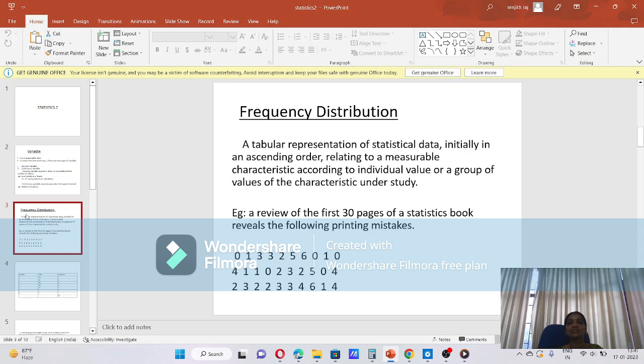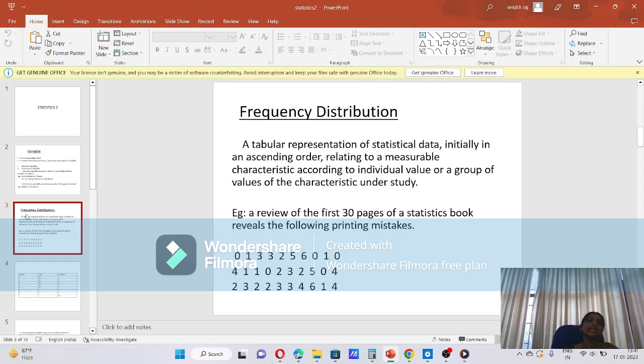Tabular representation of statistical data. In that, we arrange the data in ascending or descending order according to individual value or a group of values of the characteristic understood. Ascending or descending, anything. It is a tabular representation of statistical data relating to a measurable characteristic.